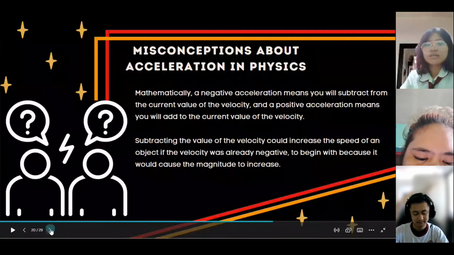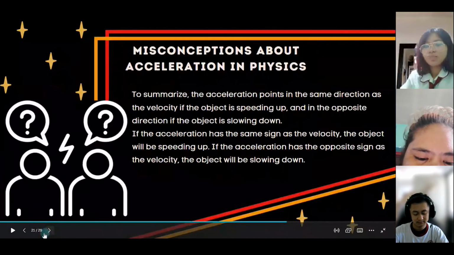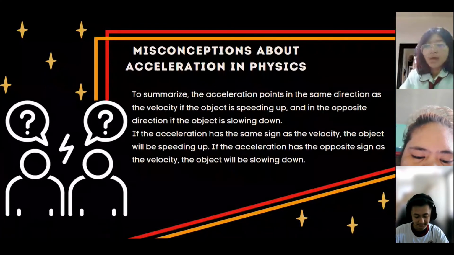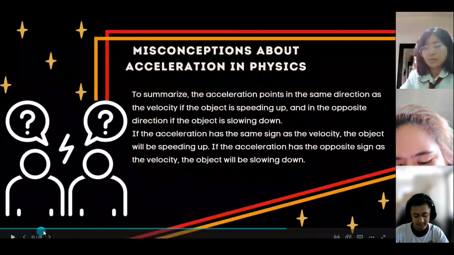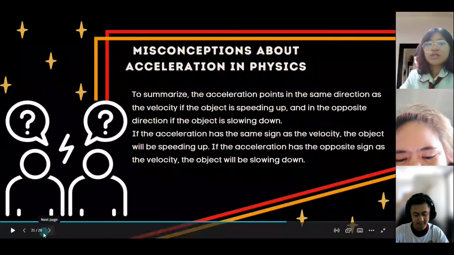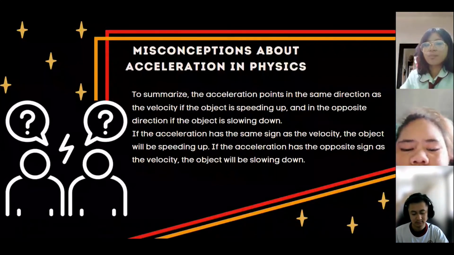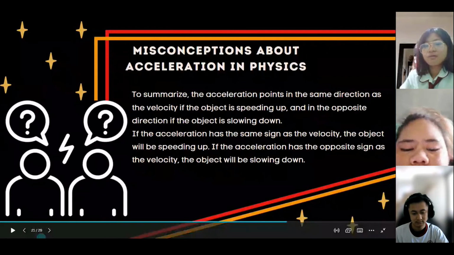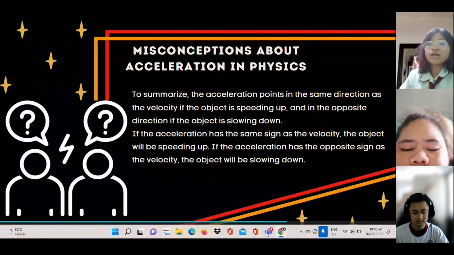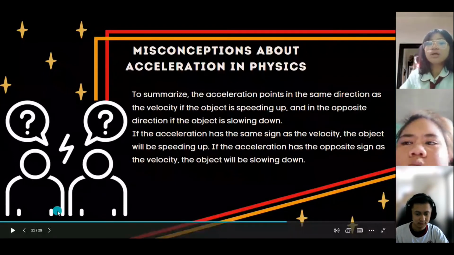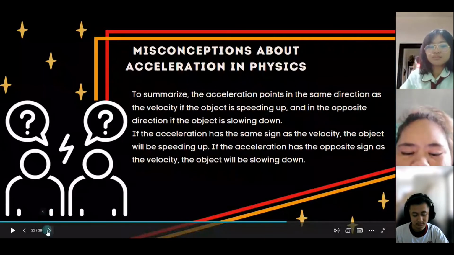To summarize, the acceleration points in the same direction as the velocity if the object is speeding up, and in the opposite direction if the object is slowing down. If the acceleration has the same sign as the velocity, the object will be speeding up. If the acceleration has the opposite sign as the velocity, the object will be slowing down.